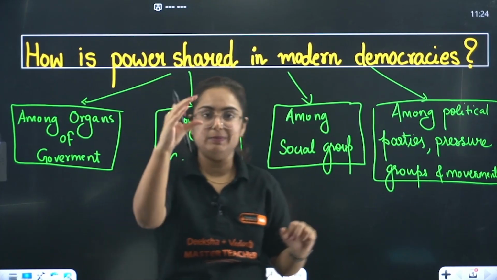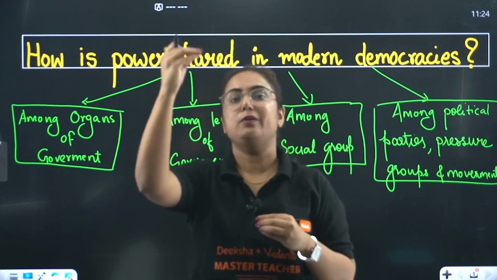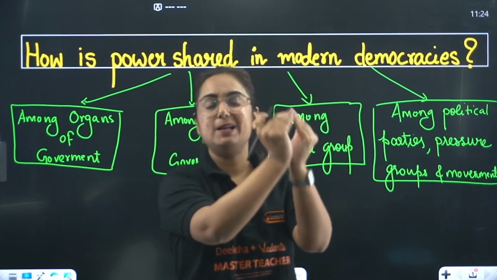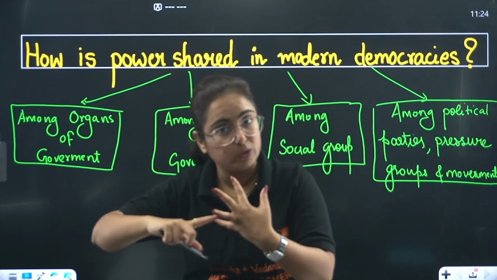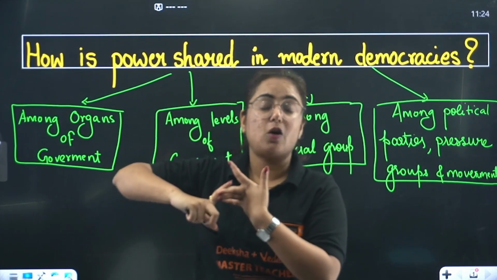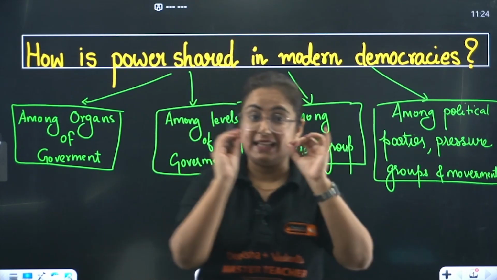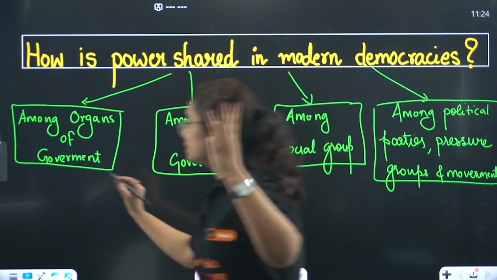Similarly, we have the central government, which is working for the entire nation. What if there is only a single body, Parliament, which is making the law, executing the law, and even checking whether the law is correct or not? Will they check themselves? Never. And hence we have divided the power into 3 different organs of government.